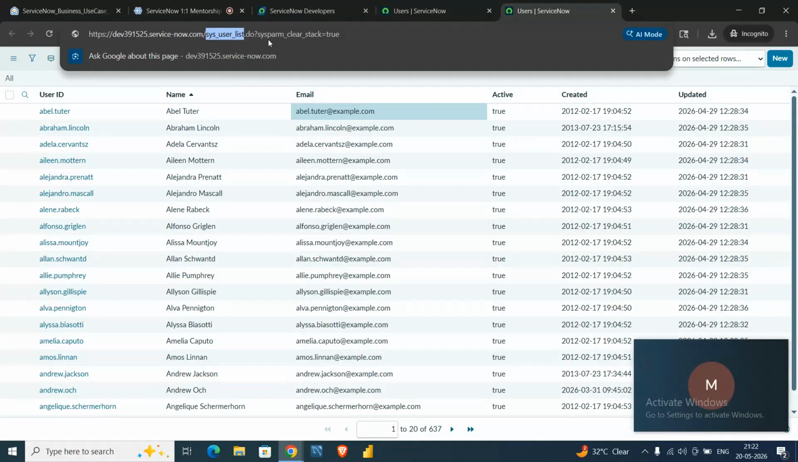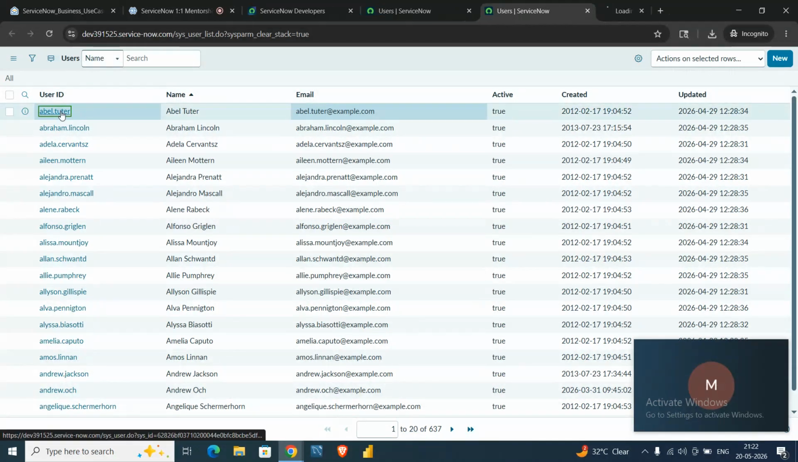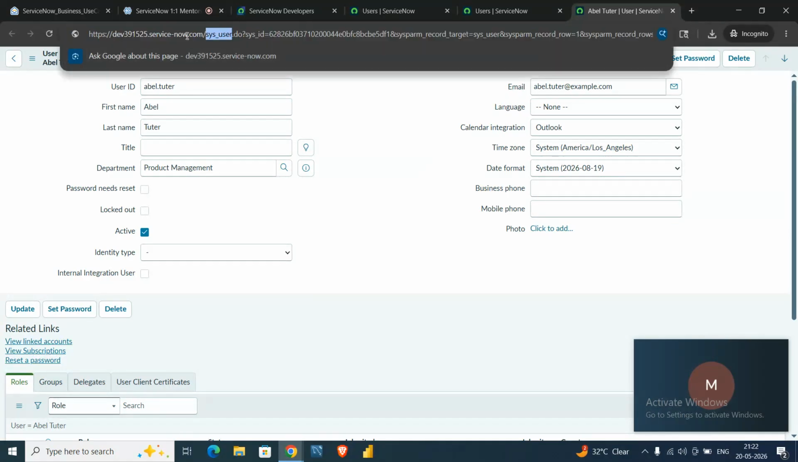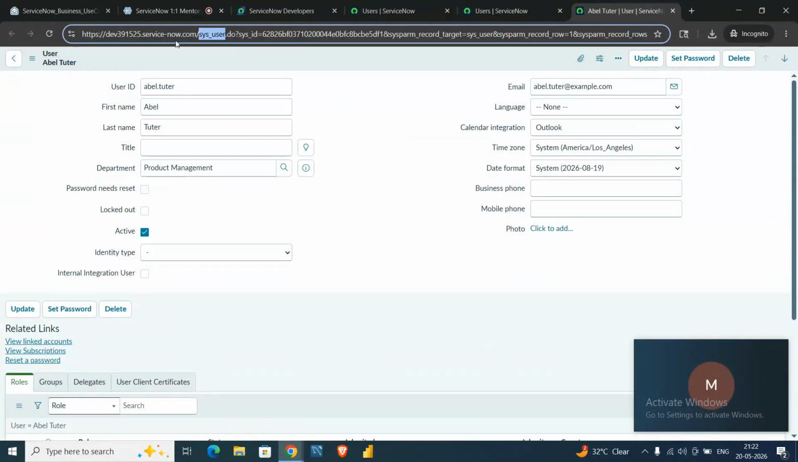This is sys_parameter, which holds the parameters we are passing here, but currently we are not passing anything. If I open a user record, you can see the link has changed. Before it showed sys_user_list, but now it shows only sys_user.do, and there is a sys_id.